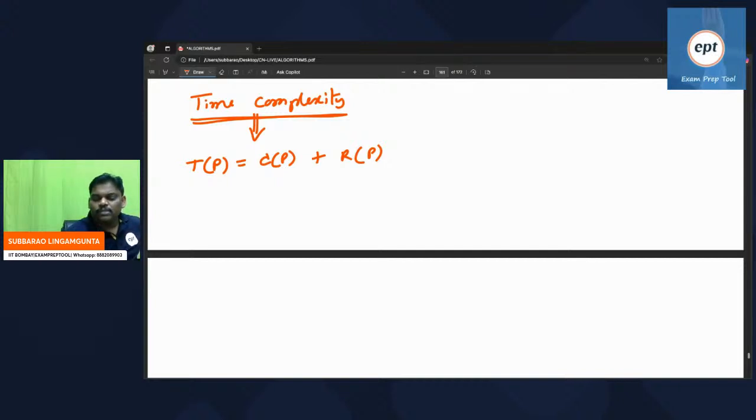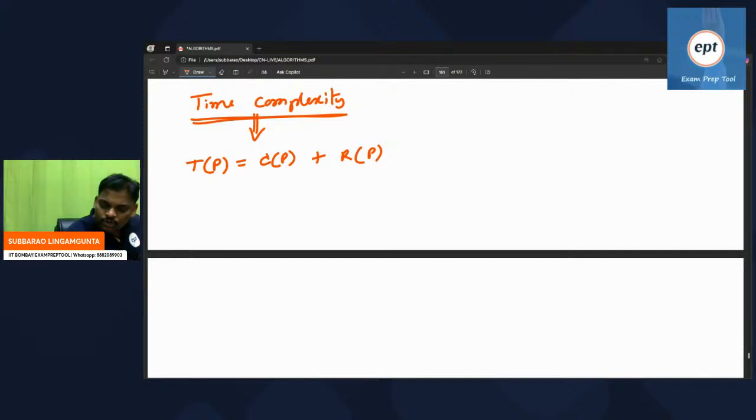So time complexity of any program is equal to compile time plus run time. Compilation may be one time; every program is compiled only once in a lifetime, but that should also be calculated.